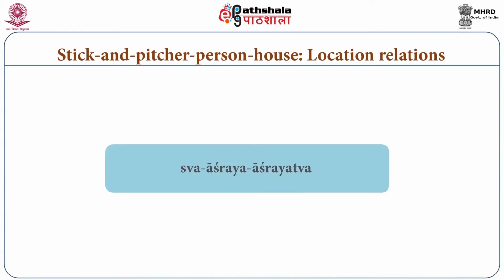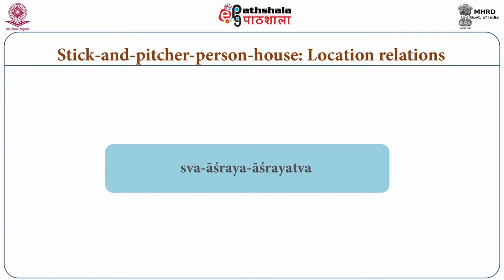There is another possibility to understand the same scenario, and here we can say that there is another relation, swashraya ashrayatva. The same example is taken again, and swa means the same stick or the same pitcher, and ashraya means locus.